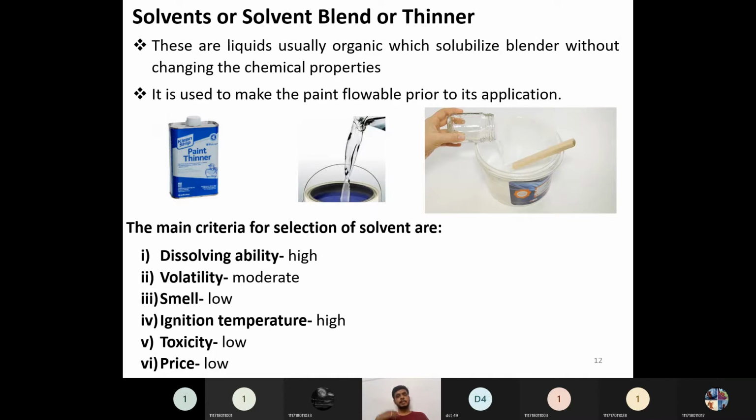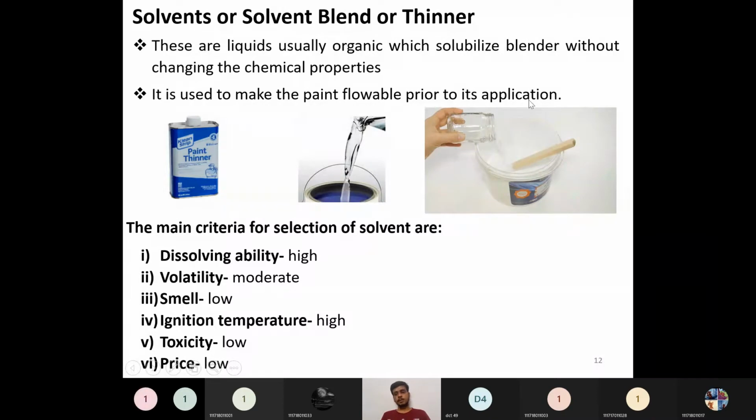Viscosity will be reduced and flowability characteristics will be enhanced, but it will not change the chemical properties of our coatings. Only it will act as a flowability enhancer or solubility enhancer for the resins or binders. It is used to make the paint flowable prior to its application.